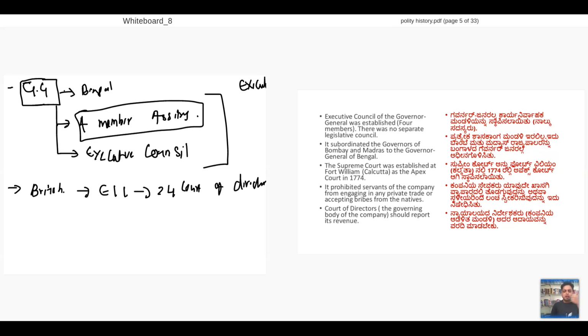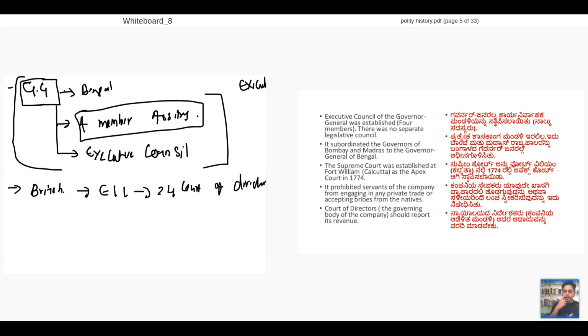In India, Governor General will be there, 4 members will be there, and we call it the Executive Council. In Britain, East India Company, 24 court of directors. So this is the scenario in 1773. Now, what is the regulation they have put? The regulation is having a Governor General in India.